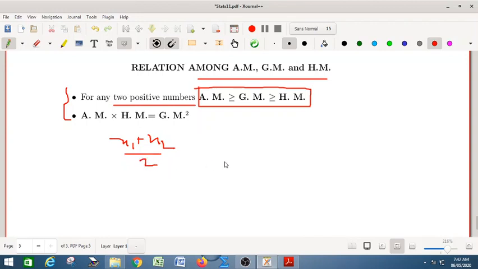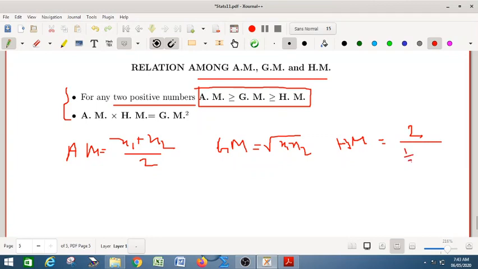and GM is given by root over x1 x2, and HM is given by, for two positive numbers x1 x2, 2 divided by (1 by x1 plus 1 by x2). So our first target is to prove AM greater than or equal to GM.